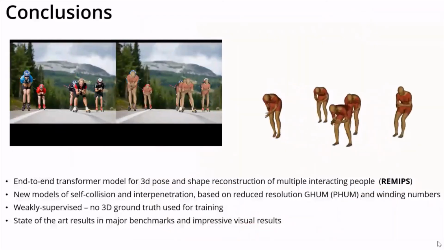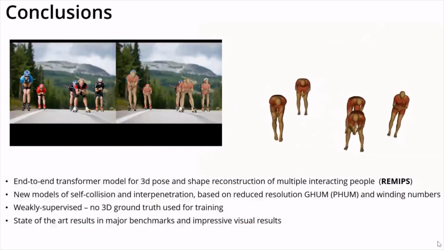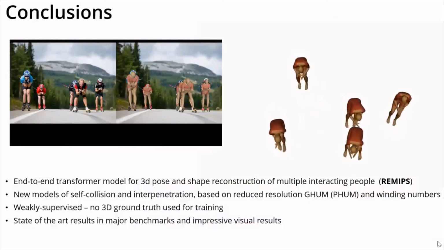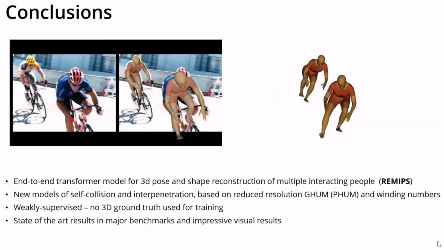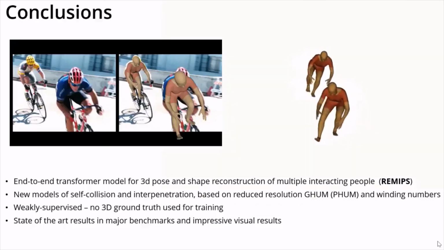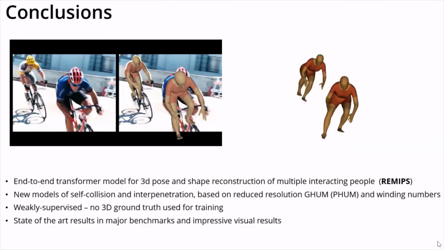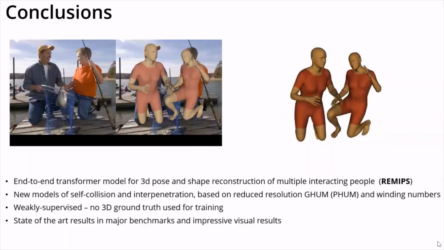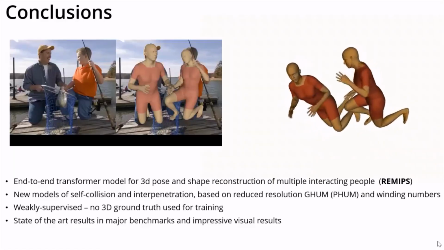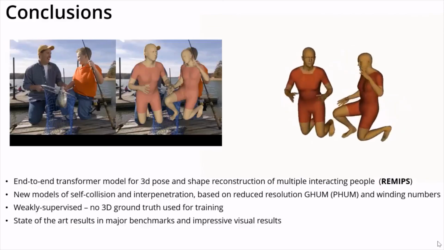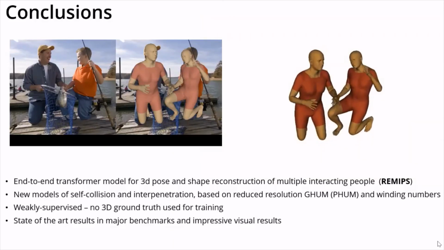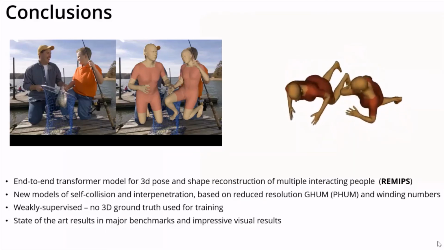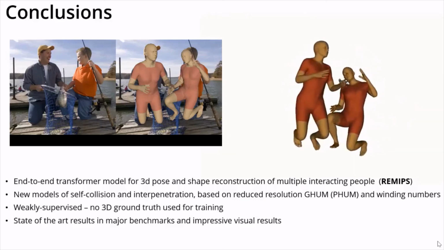To conclude, we introduce an end-to-end transformer model for 3D pose and shape reconstruction of multiple interacting people, which we call REMIPS. We propose new models of self-collision and interpenetration based on reduced resolution and winding numbers. The method is weakly supervised, no 3D ground truth being used to train the system, and we achieve state-of-the-art results in challenging benchmarks with impressive visual results.